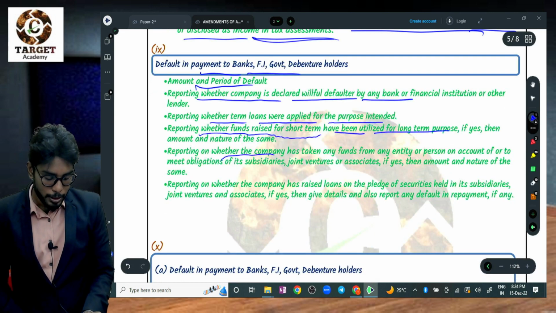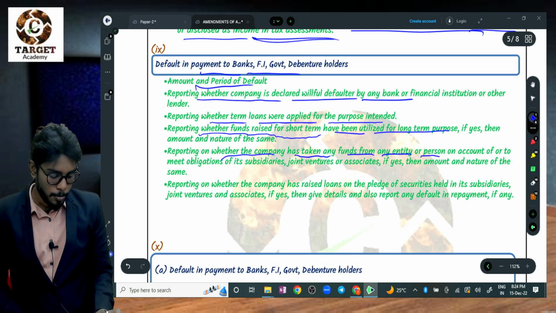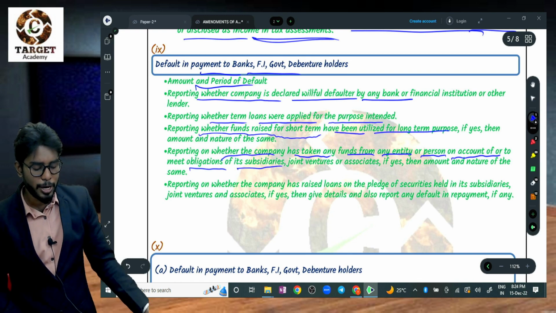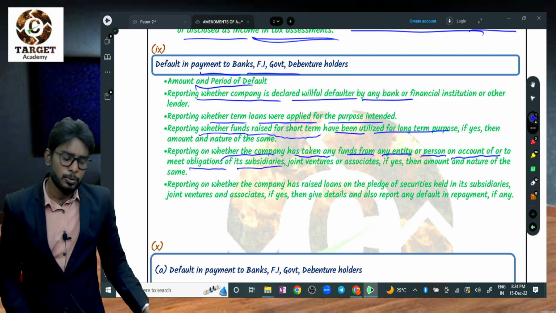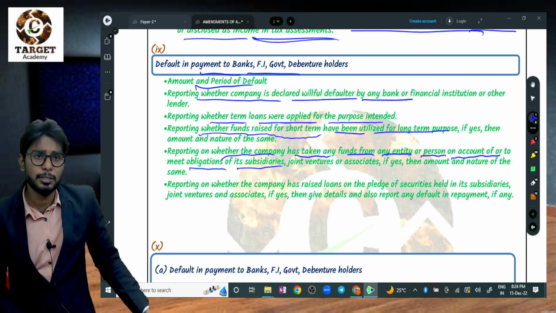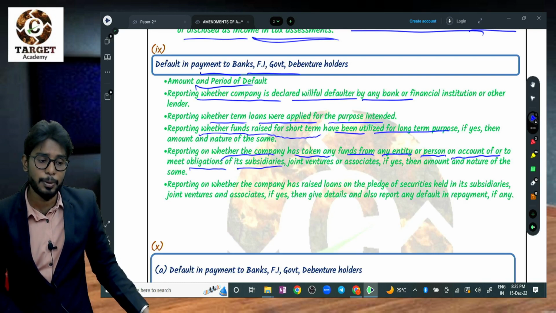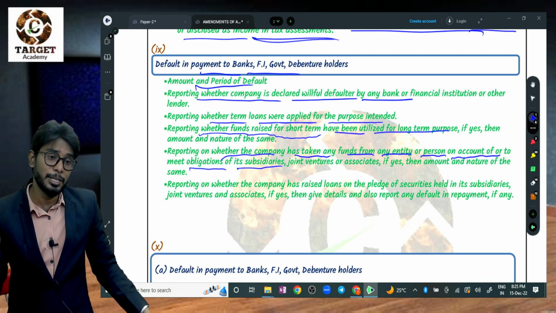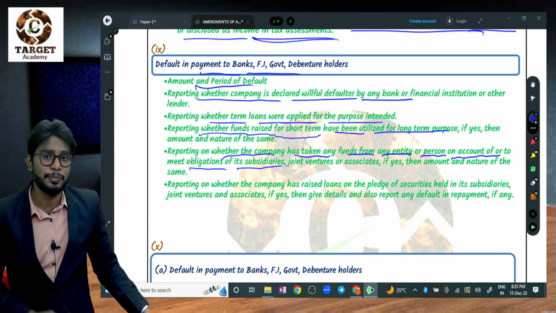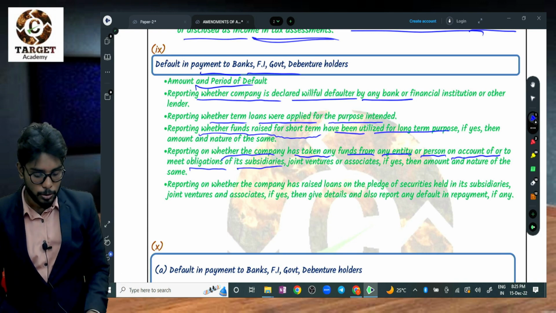Then the auditor reports on whether the company has taken funds from any entity or person to meet the obligations of its subsidiary or joint venture. So they are taking money to meet the obligations of subsidiaries or joint ventures. This is diversion of funds, right? The subsidiary company has applied for a loan to the bank, but the bank is not providing the loan to the subsidiary. That's why the holding company is taking the loan for the purpose of the subsidiary company. It is a very serious thing, so auditors need to report.